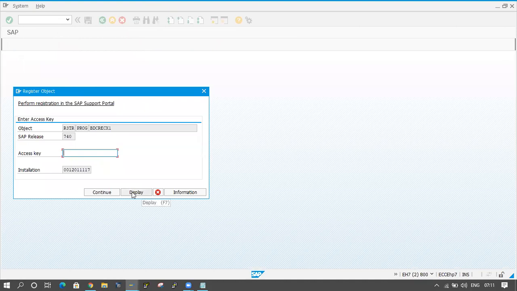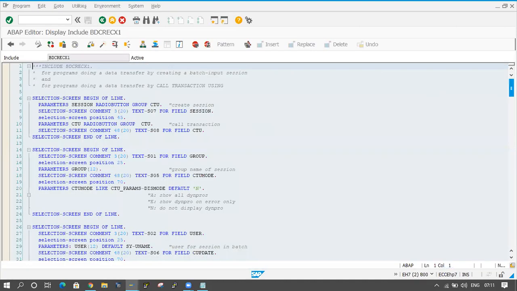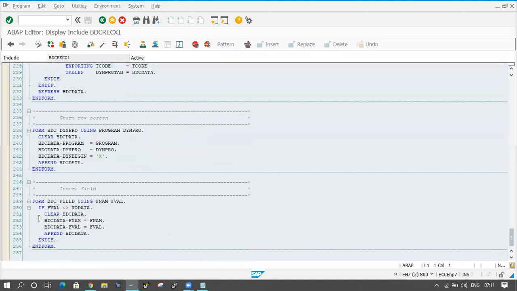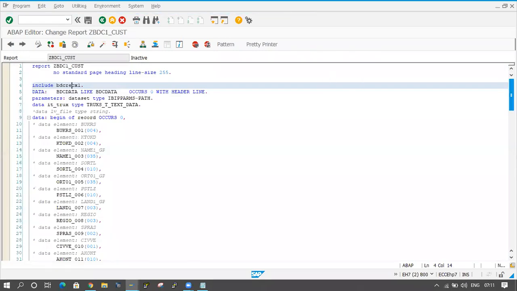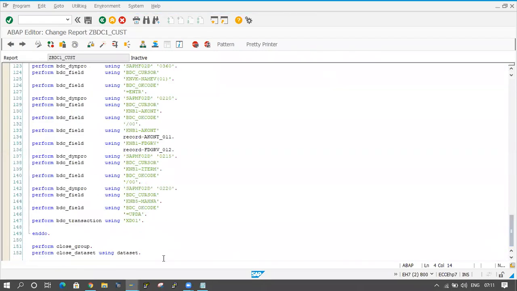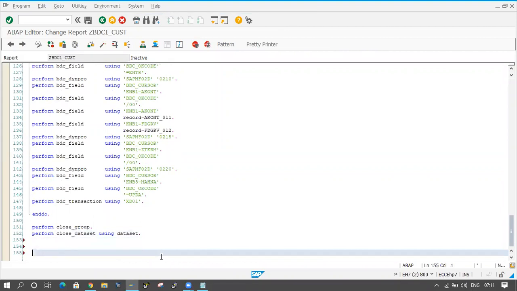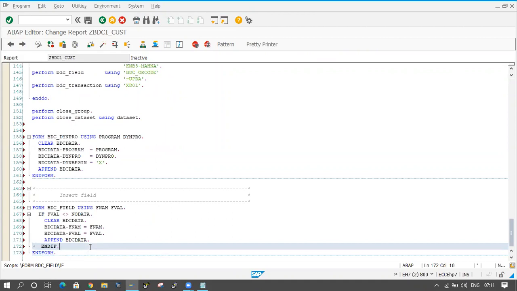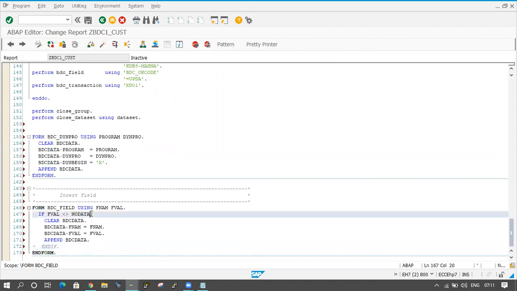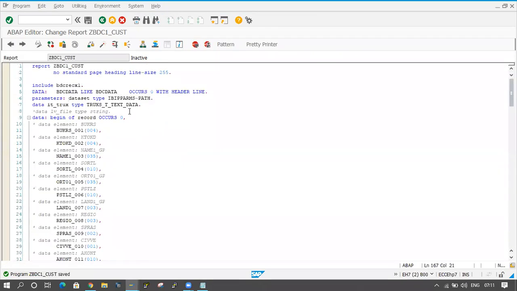Click on the display button and come to the end of the program. Here I will copy the last two forms. Click on the back button, come to the end of the program in our program, and paste them here. I am pasting here, and the if condition I am commenting out. Save it.